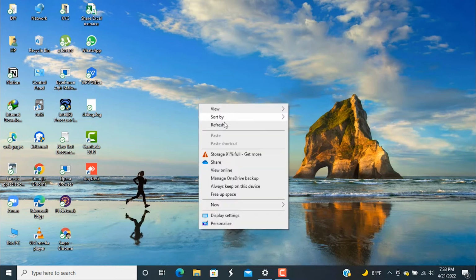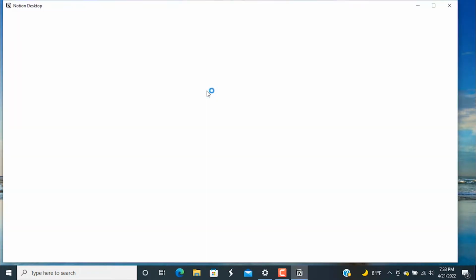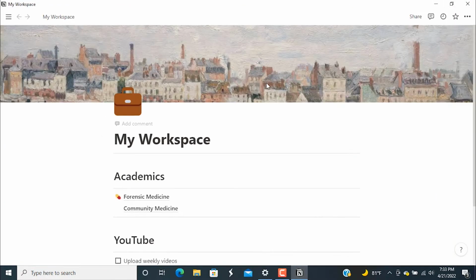On this new year, I promised myself to learn Notion, and it has been the first week of the new year, and I've learned something. I've created a note on Notion for myself, and I want to show you the first glimpse of it. Here it is. It's my workspace, and I've created some notes on forensic medicine. So I want to show you that.